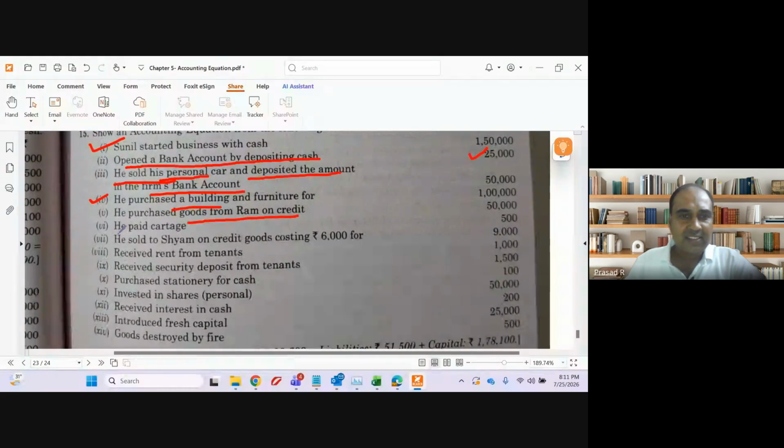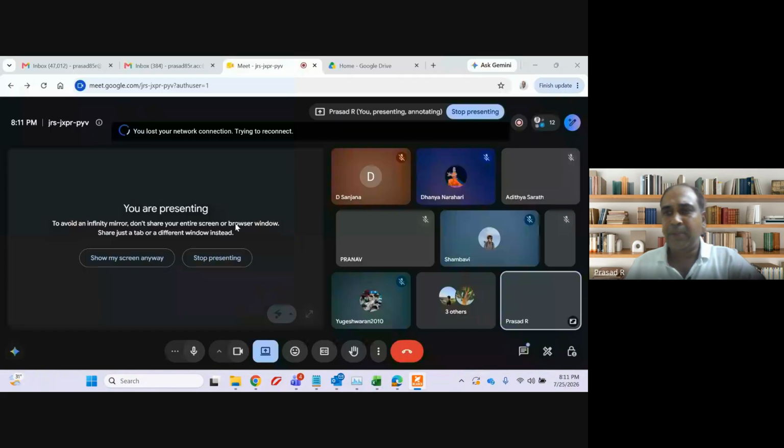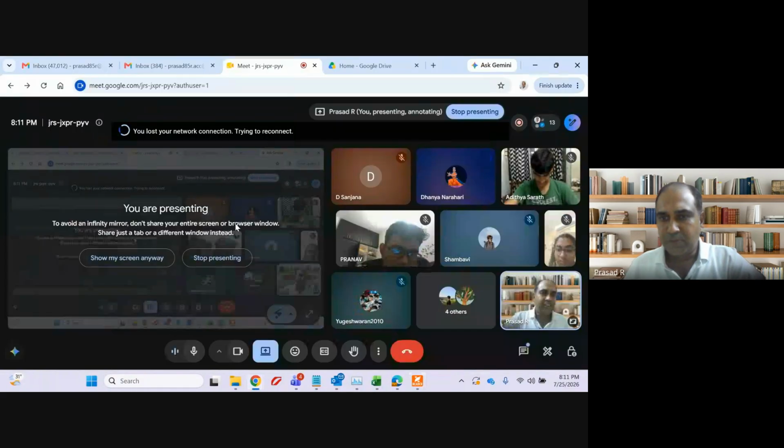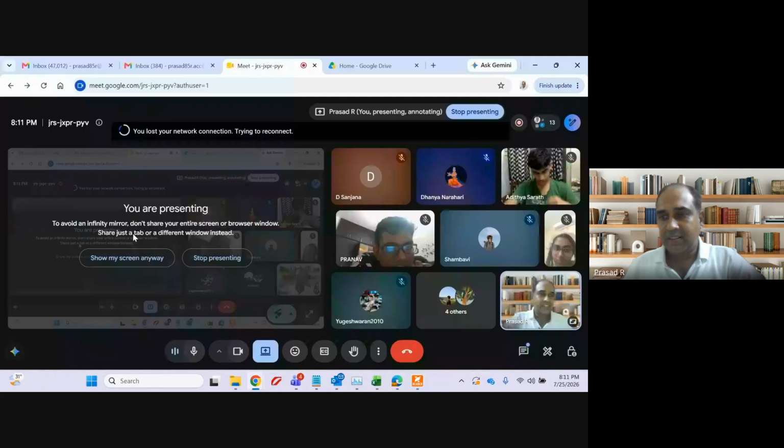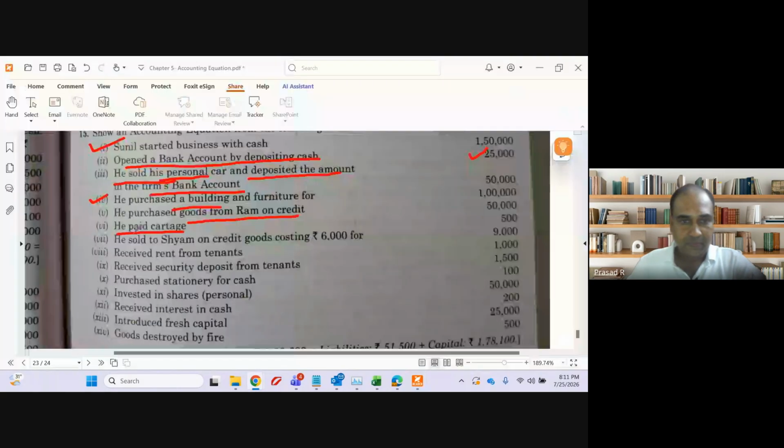We have already discussed this. Cartage. Cartage is nothing but conveyance expenses. Small, chota mota transport expenses. It is nothing but other expenses. Decrease in cash and decrease in capital. This also we have discussed.